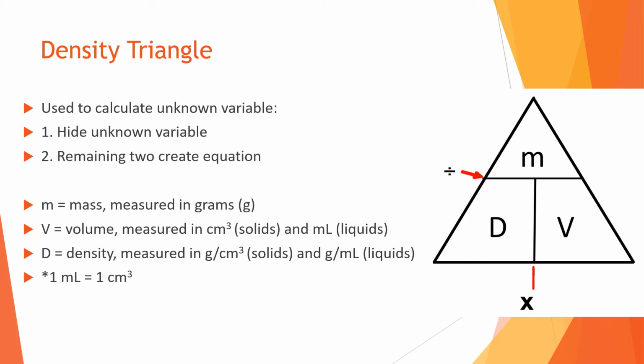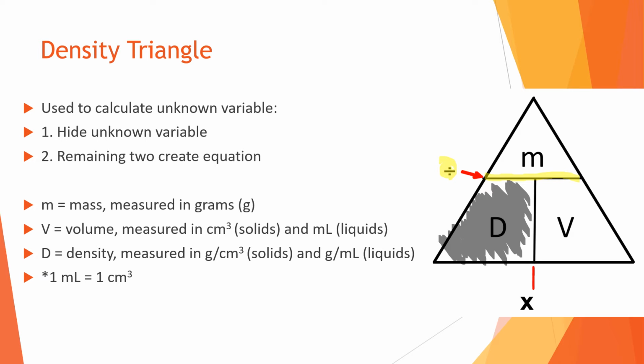Okay, this is me covering it up. So if I want to find density, I've covered it up, and then the remaining two variables create the equation. So you'll notice that we have mass and volume left. And this line right here, guys, represents division.